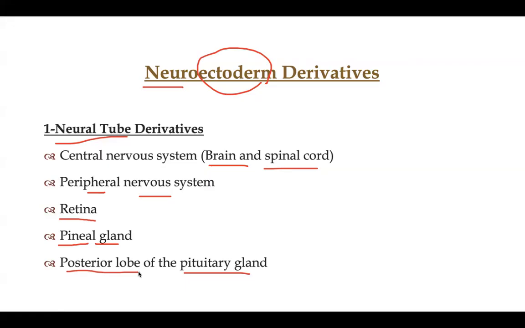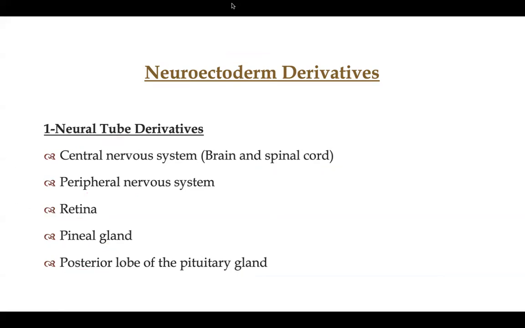Again, please, what are the derivatives of the neural tube? CNS, you have to memorize perfectly. PNS, retina, pineal gland, posterior lobe of the pituitary gland. Fine. This is regarding the neural tube derivatives.